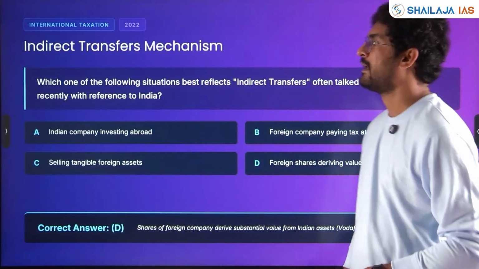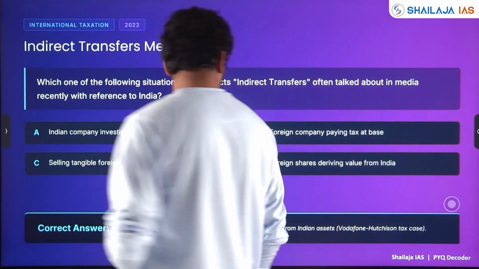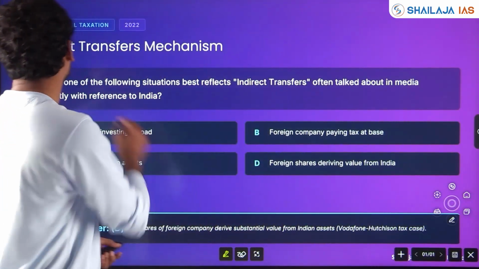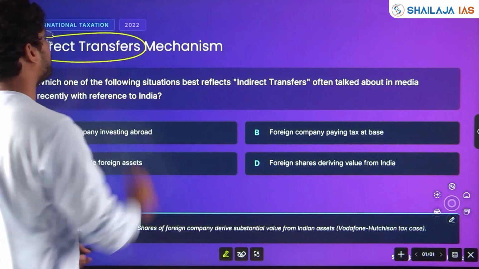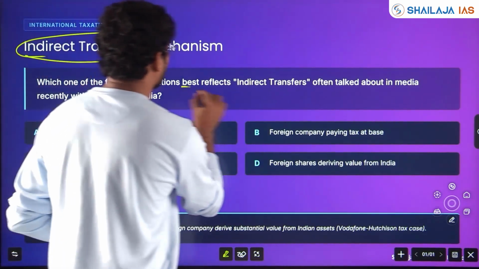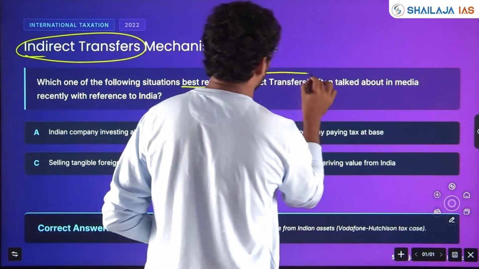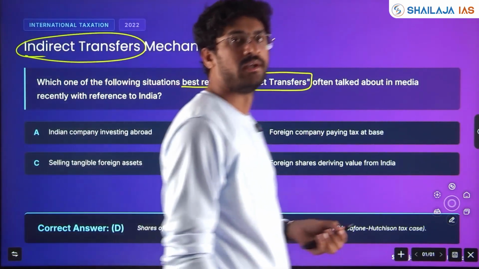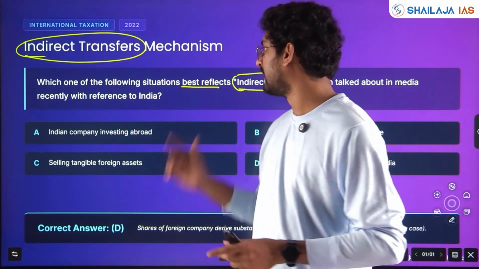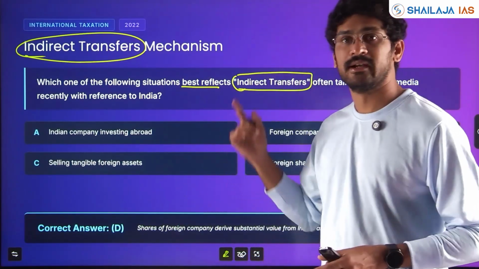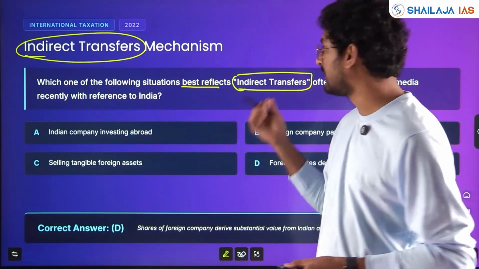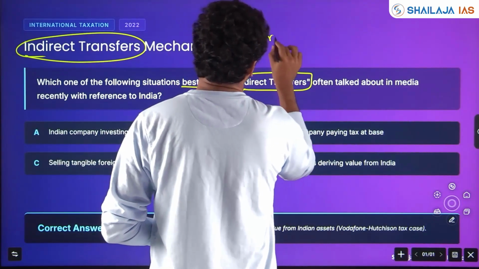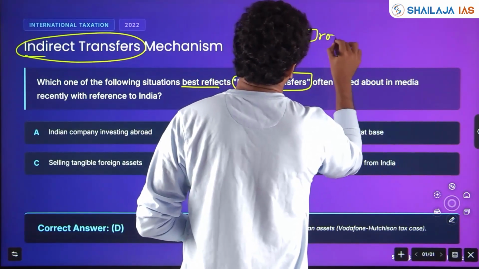Next, we'll see indirect transfers. This was also in news linked to a static topic. Indirect transfers mechanism. Which of the following best reflects indirect transfers? Often talked about in media recently with reference to India. Say you have not read anything about indirect transfer in economy directly, and current affairs also have not seen, how to answer? Sometimes the terms will have the answers.